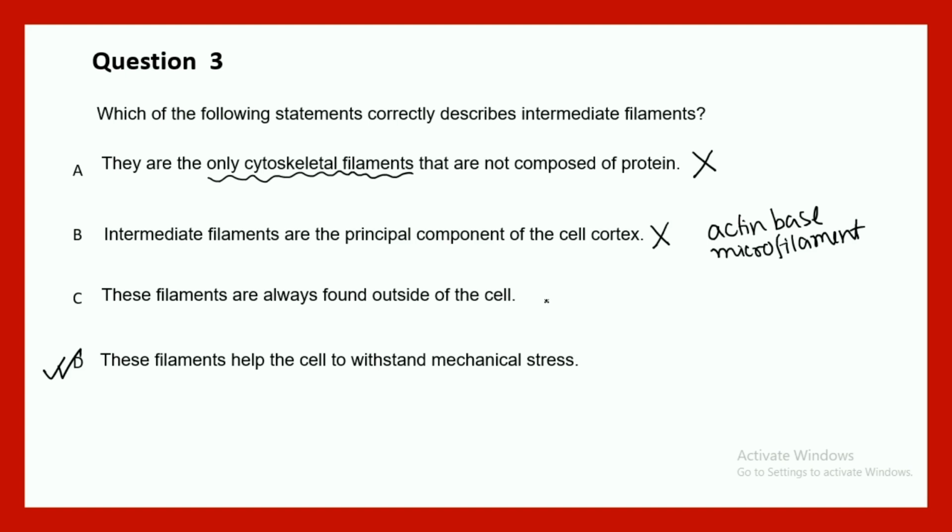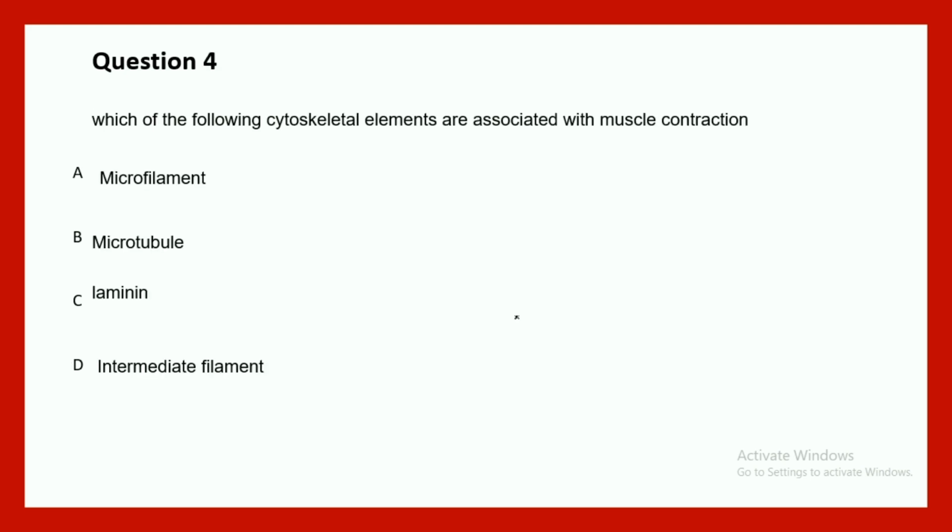This is an internal structure, so this is a cytoskeleton, so it should be inside of the cell, so it is also incorrect. That is why the fourth option is correct. So this particular question tests your understanding about intermediate filament, just the basic understanding, and it is also important to know that intermediate filament gives us mechanical strength. For example, if we stretch our epithelia, it does not tear off because of these intermediate filaments. That's a very important concept.